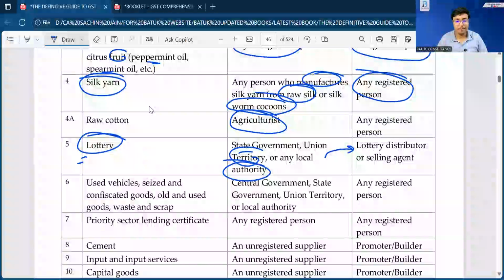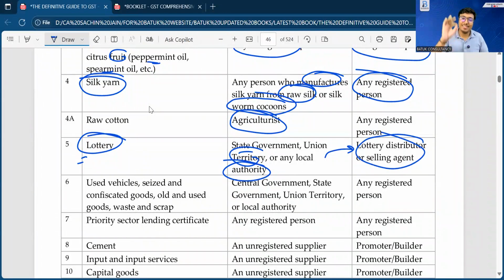If you are handling the books of accounts or the compliances for the lottery agent or lottery distributor, you have to keep this point very well in your brain, that sir, that lottery agent or selling agent is liable to make the payment of taxes under reverse charge mechanism, because logically we all know government is not going to make the payment of any taxes. They are just going to shift the burden, you can say. Just for memorizing the provision, we can take it.